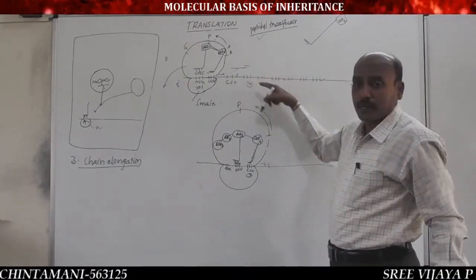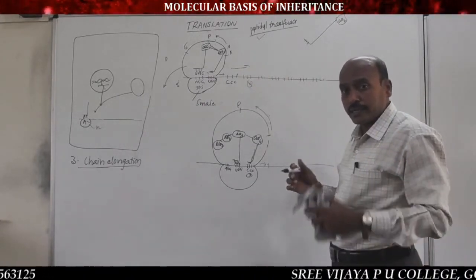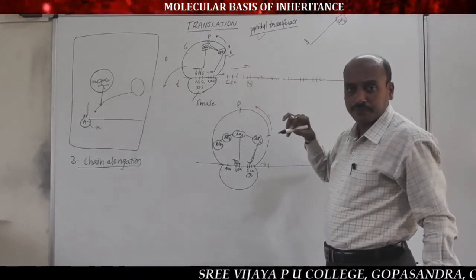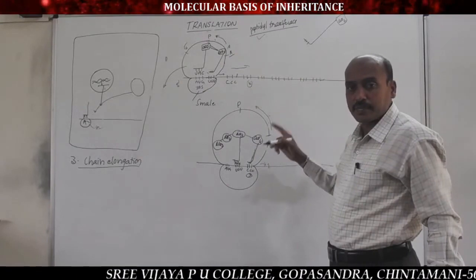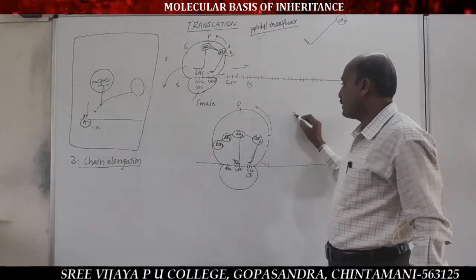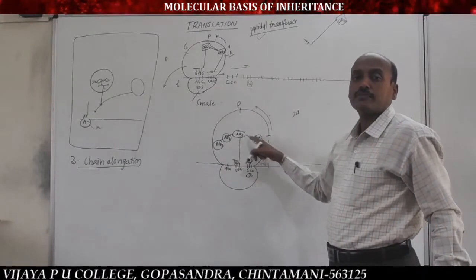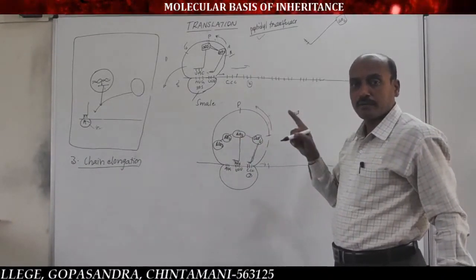shifted on mRNA. Important. Here, the codons are continuously made available to the A site. And at the same time, the length of the polypeptide chain increases, it elongates. Very, very important.